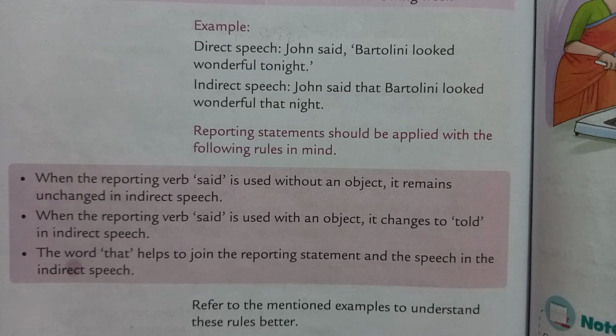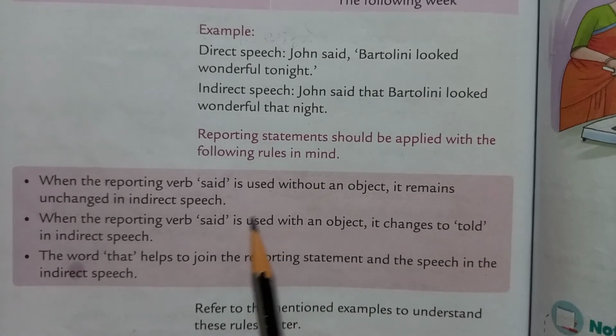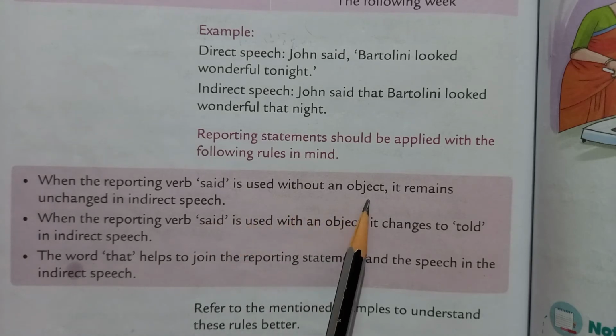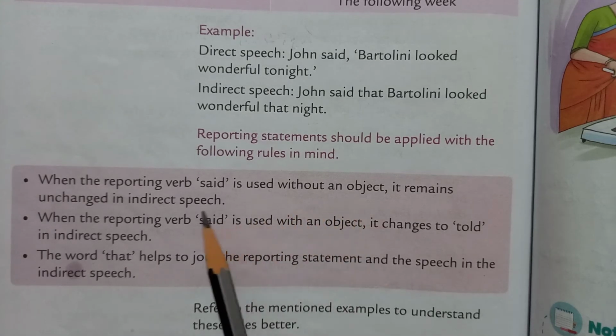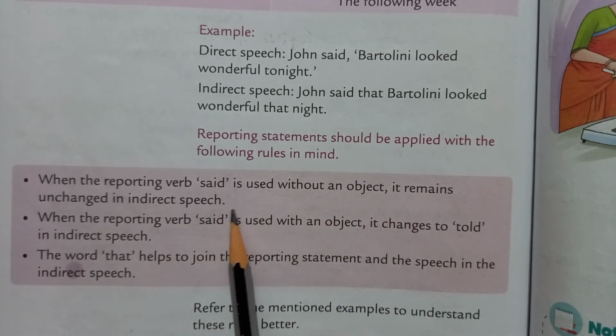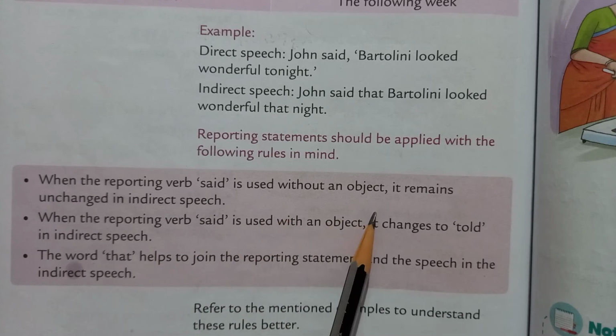Reporting statements should be applied with the following rules in mind. Now see, when the reporting verb said is used without an object, it remains unchanged in indirect speech. Then there will be no change in indirect speech.